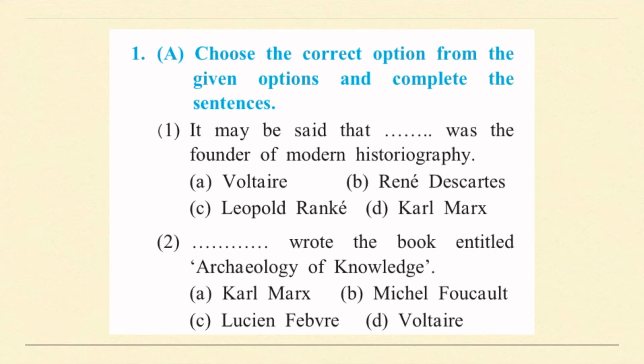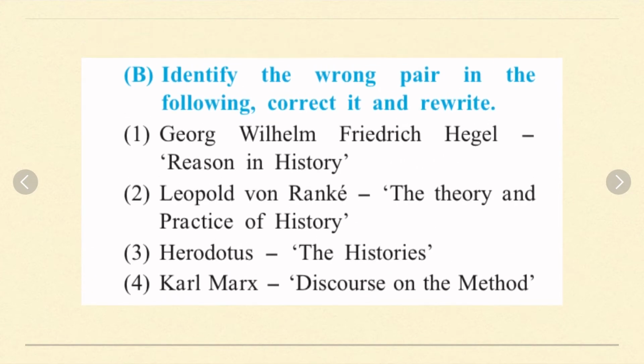So the first question of first A is choose the correct option from the given options and complete the sentence. It may be said that Dash was the founder of modern historiography. We know it is Voltaire. Next, Dash wrote the book entitled Archaeology of Knowledge. It is Michel Foucault. Next, we have identify the wrong pair in the following, correct it and rewrite it.